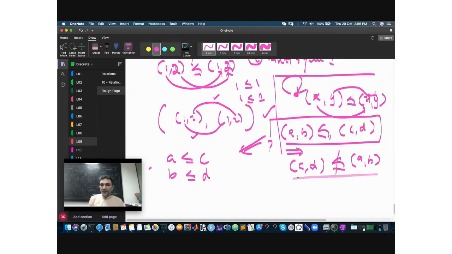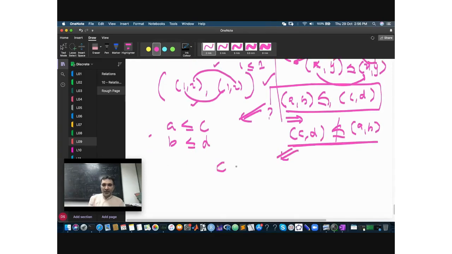और अगर अब assume कर लो कि ये भी है, okay, तो फिर what does this imply? हाँ, it implies that C is less than or equal to A, and it implies that D is less than or equal to B, right? But the thing is, ये दोनों एक दूसरे को contradict कर रही हैं. अगर ये दोनों बातें ठीक हैं, A is less than equal to C and C is less than equal to A, so this implies that A must be equal to C, right? अगर A C से छोटा या उसके equal है और C A से छोटा या उसके equal है, तो they must be the same number, and same is true about these two. Okay, this thing implies that B must be equal to D.